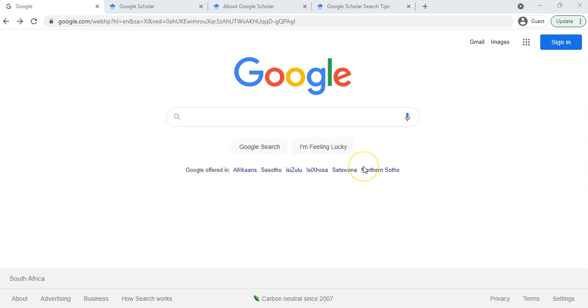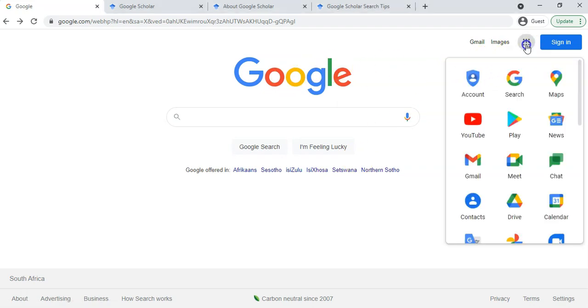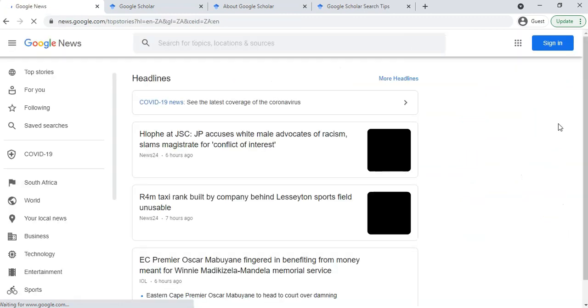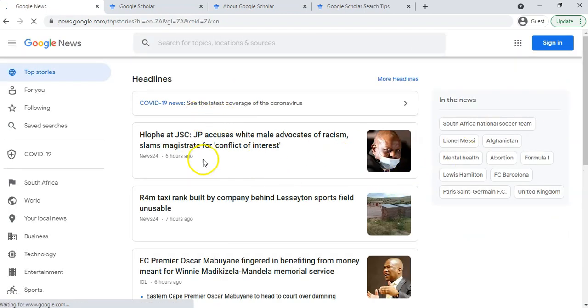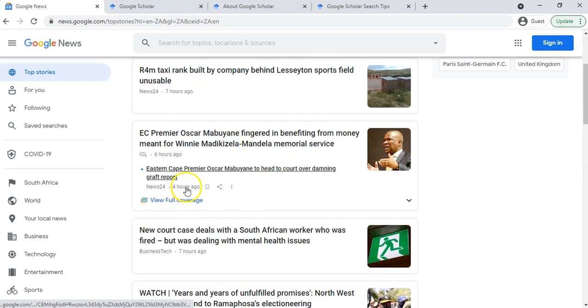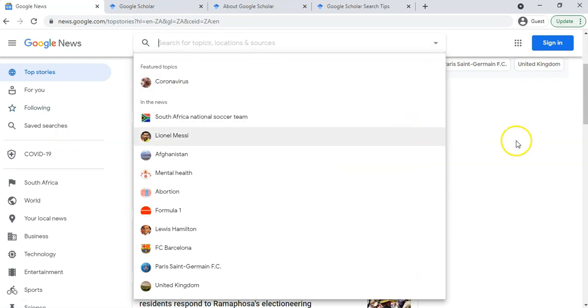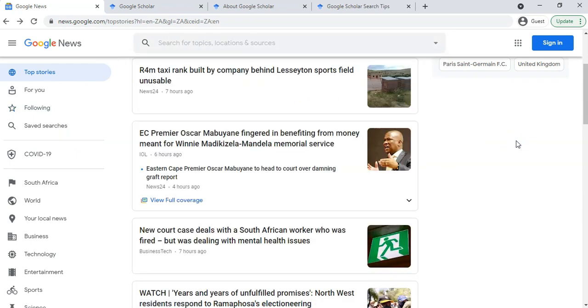And if you go to Google and you want to find more current information about a particular topic, then if you go here to Google and you click on this little waffle over here, you'll see all the different tools. You can click on Google News. Now, Google News will just give you articles that are recent about a particular topic. So this is the general dashboard about information in South Africa at the moment. You can see how long ago it is and who the source is, and you can search for a particular category, or you could search for a particular topic. So if I search for example, superheroes, it would give me the recent information about superheroes, which would probably be about movie release dates and stuff like that, that's related to current events regarding superheroes.